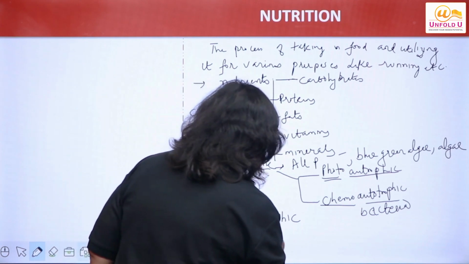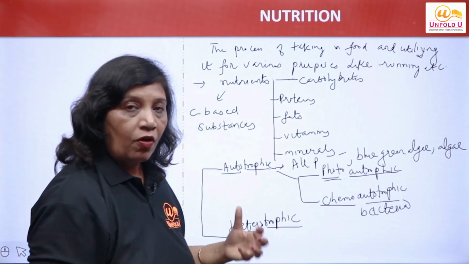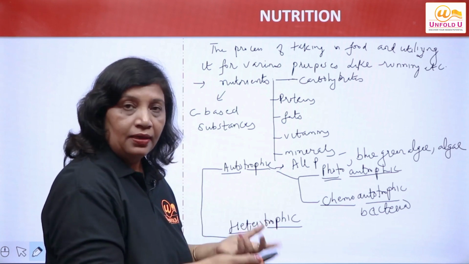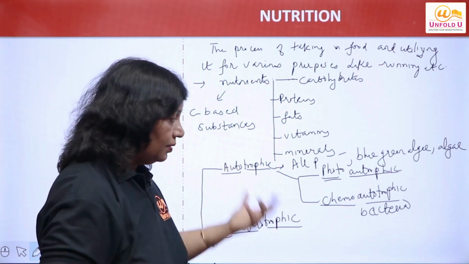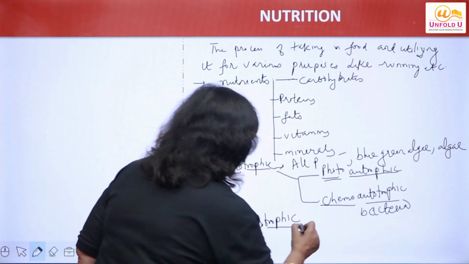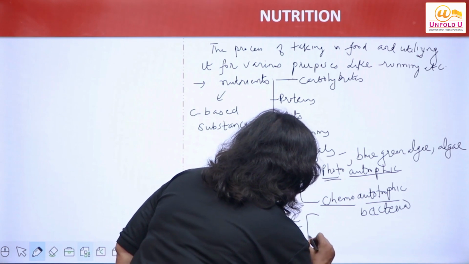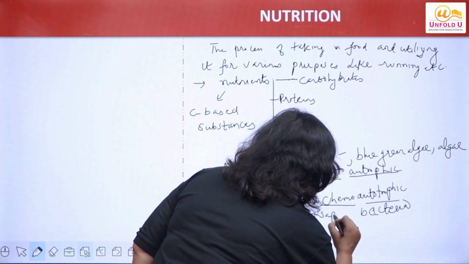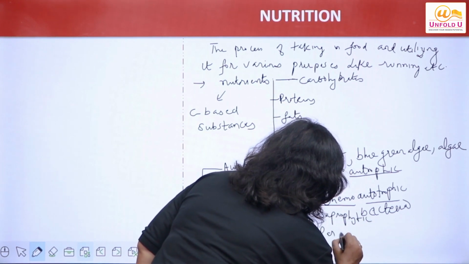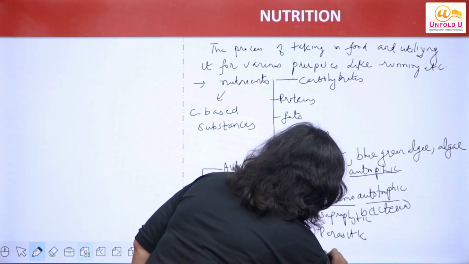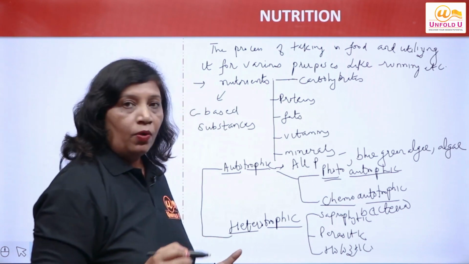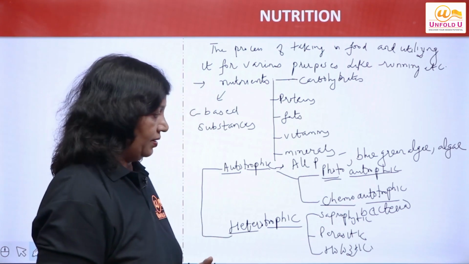Then we have heterotrophic. Hetero means something else. Trophic means nutrition. So they get nutrition from outside. They cannot prepare their food, so they get the nutrition from something which is present outside. That is called heterotrophic nutrition. We have three categories under this: saprophytic, parasitic, and holozoic.